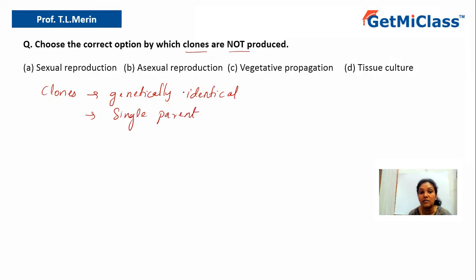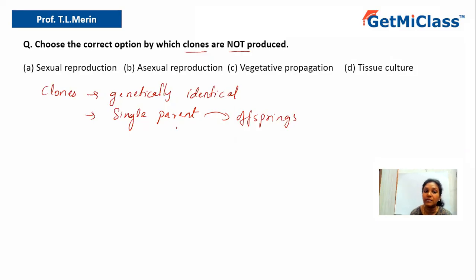And hence, these are genetically identical because whatever genes are present in this single parent will be inherited by these organisms or its offspring. So the genes will be passing over to the offspring.